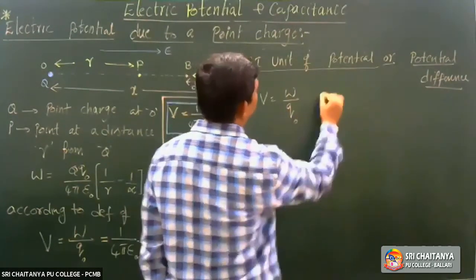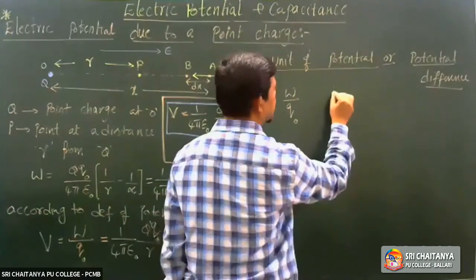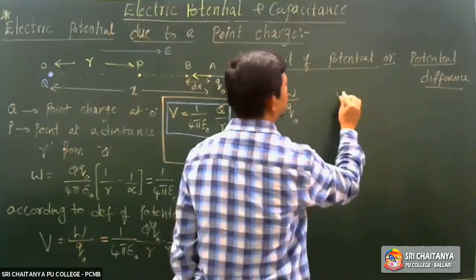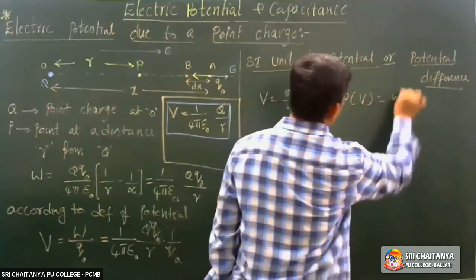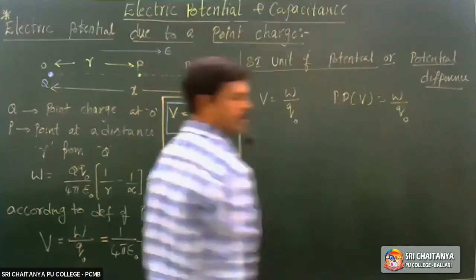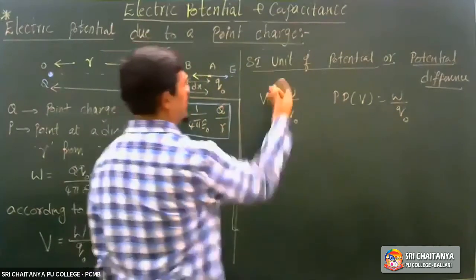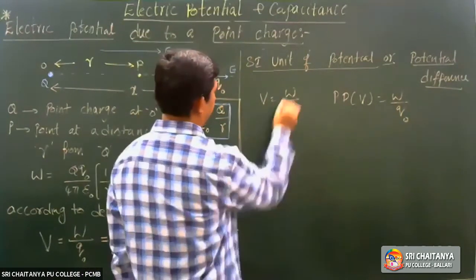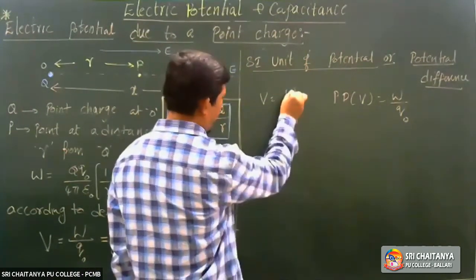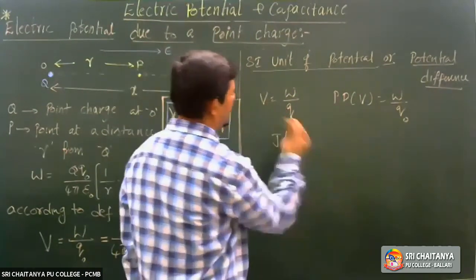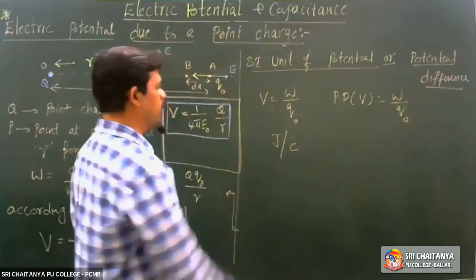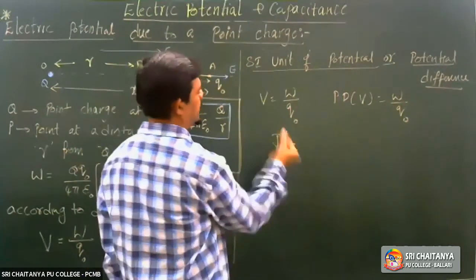W by Q naught. What is the formula of potential difference? This is also W by Q naught. So what is the unit? SI unit. For work, joule. For charge, coulomb. Joule per coulomb. This is the SI unit.